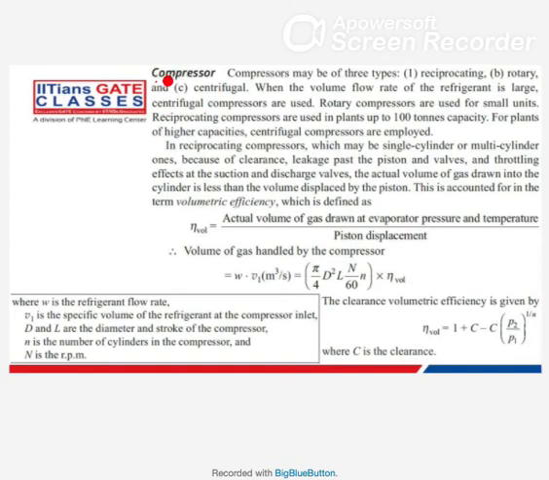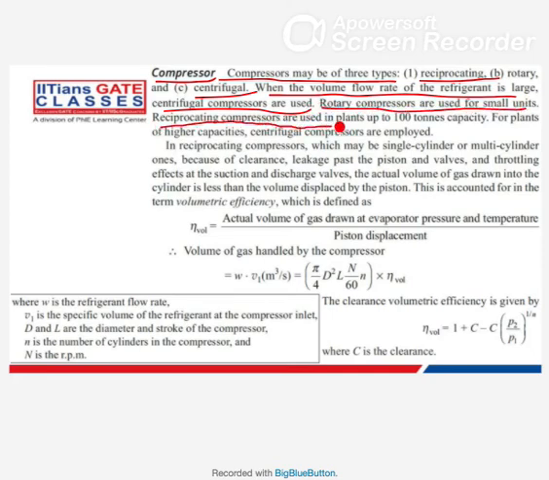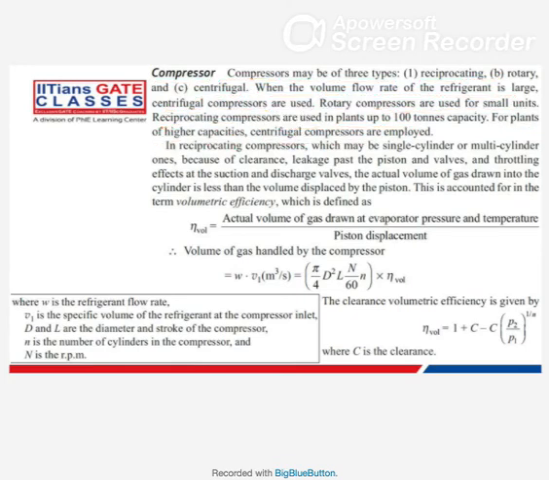Now next is the compressor. The compressor may be of three types: reciprocating, rotary, centrifugal. When the volume flow rate of refrigerant is large, centrifugal compressors are used. Rotary compressors are used for small units. Reciprocating compressors are used in plants up to 100 tons capacity. For plants of high capacity, centrifugal compressors are employed.